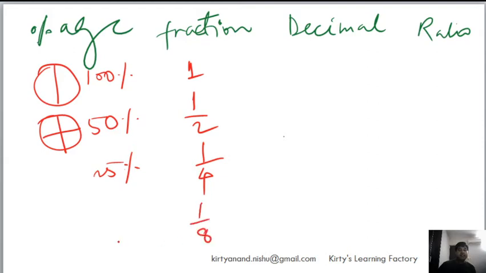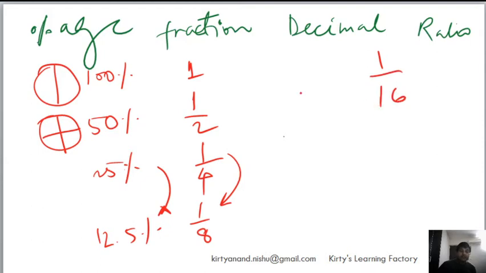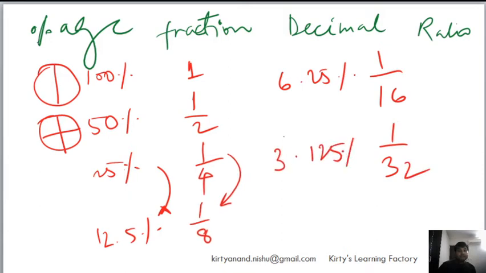Similarly, 1 on 8 parts will be 12.5%, right? Because this is half of this. Similarly, I go 1 by 16, then it will become 6.25%, right? Once again I'm halving this and I'm halving this. Then I go 1 by 32, it will become 3.125%, right?